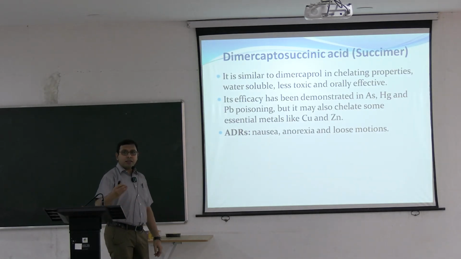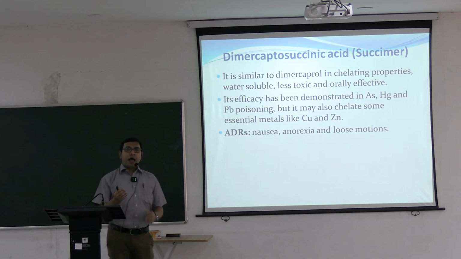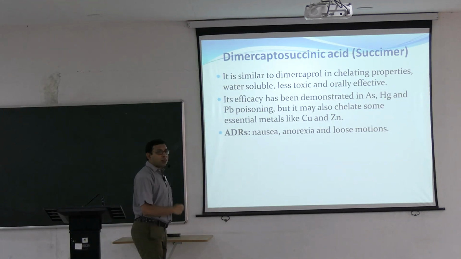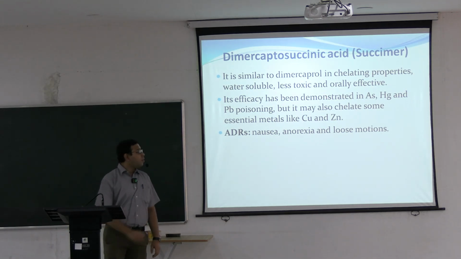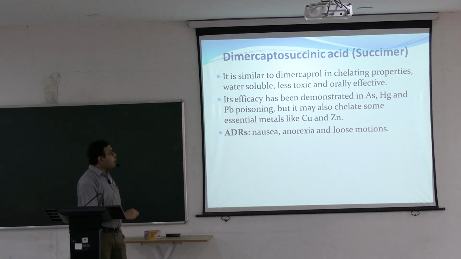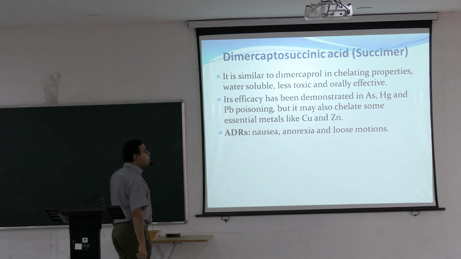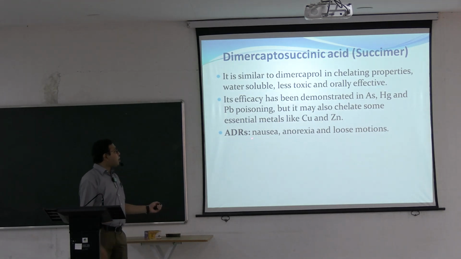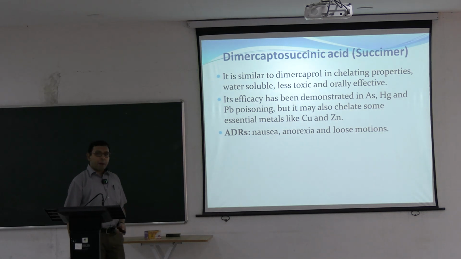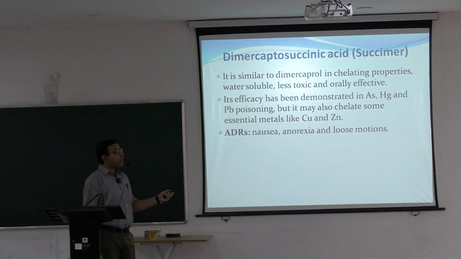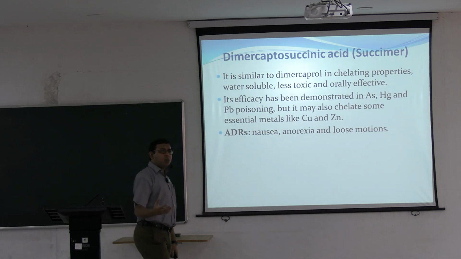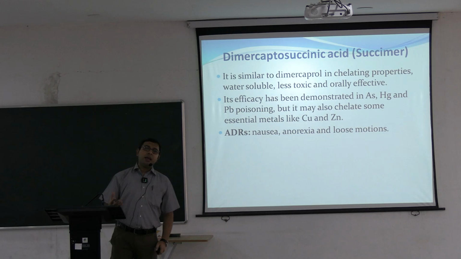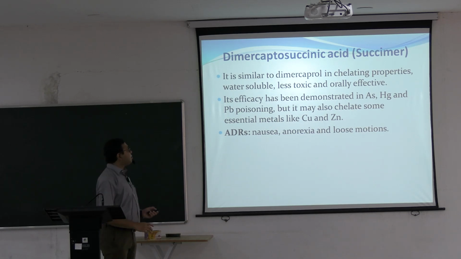Dimercaprosuccinic acid or Succimer is a congener of the dimercaprol. The adverse drug reactions are lesser with it. It has chelating properties, is water soluble, less toxic, orally effective. Its efficacy has been demonstrated in arsenic, mercury and lead poisoning, but it may also chelate some essential metals like copper and zinc. Adverse drug reactions: nausea, anorexia, loose motion can happen. So dimercaprosuccinic acid or Succimer is now more used rather than dimercaprol, because the adverse drug reactions are lesser, otherwise more or less these are similar.